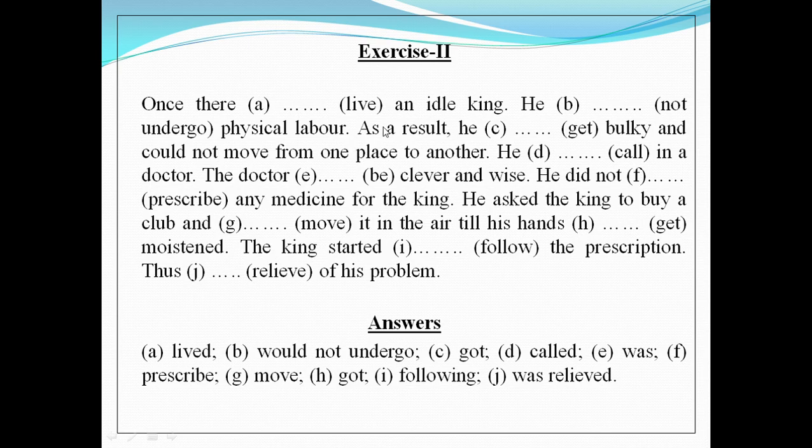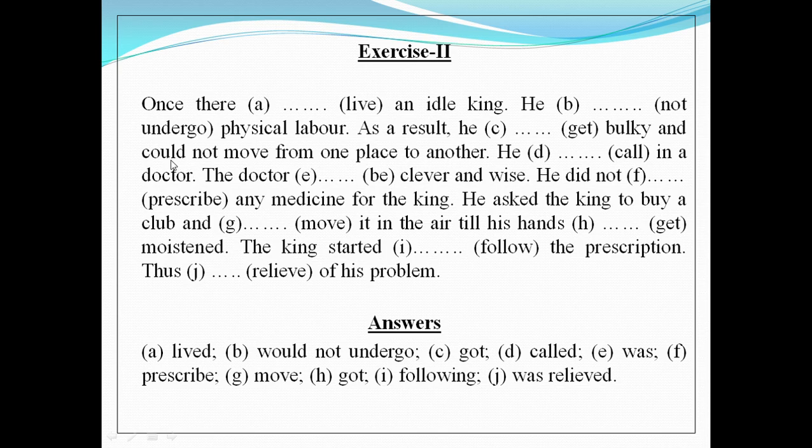All right. As a result, he dash get bulky. So this is in past indefinite form. So the answer will be the past form of the word get, that is got, and could not move from one place to another.